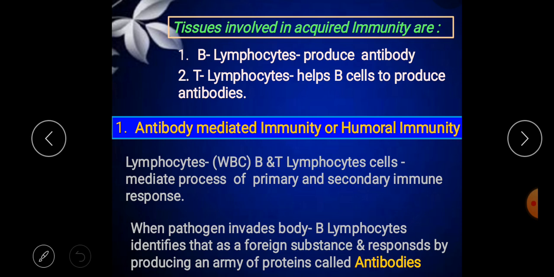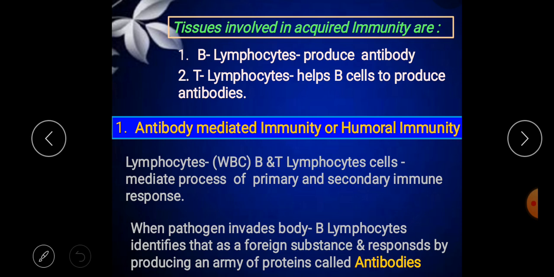When the pathogen invades the body, these B lymphocytes identify it as a foreign substance and respond by producing an army of proteins called antibodies.